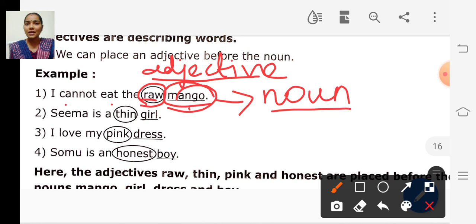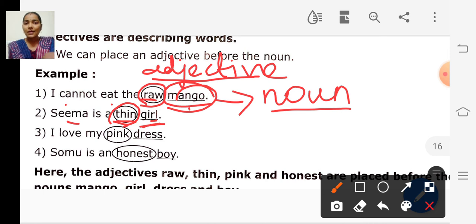The second sentence: Seema is a thin girl. How is the girl? She is thin. So thin is an adjective and the word girl is the noun.